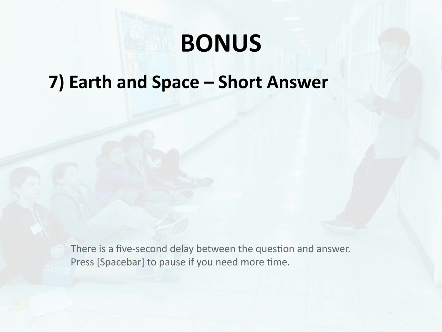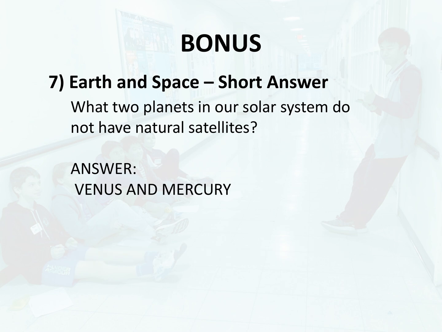Bonus 7. Earth and space, short answer. What two planets in our solar system do not have natural satellites? Answer. Venus and Mercury.